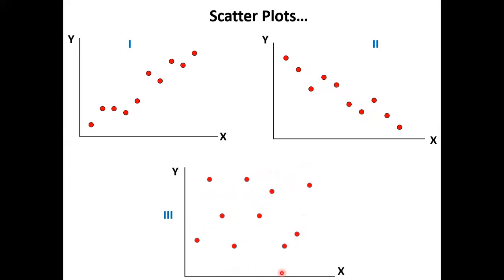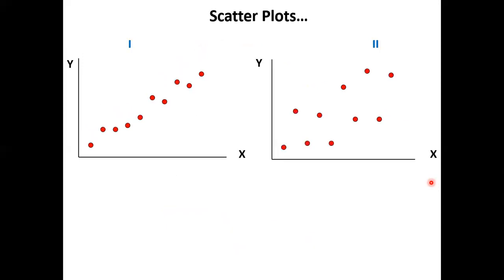How about here? Do you think there is any connection between the two? No. This is like random, isn't it? Here there's a pattern, here's a pattern, here's no pattern. That is one of the uses of scatter plots, to see the connection or the pattern. So positive, negative, and no association. So the first step, that's the purpose of scatter plots.